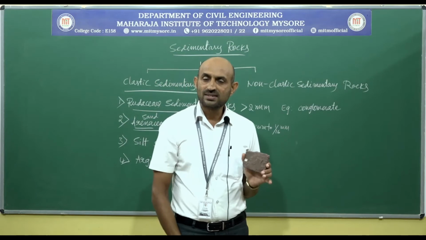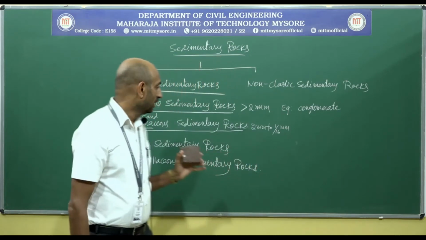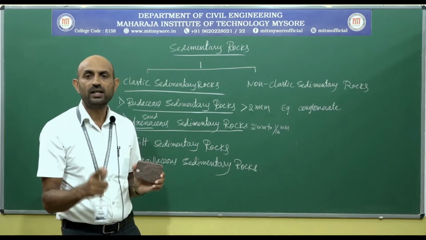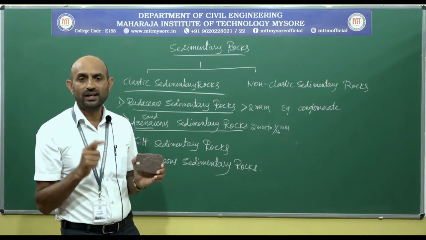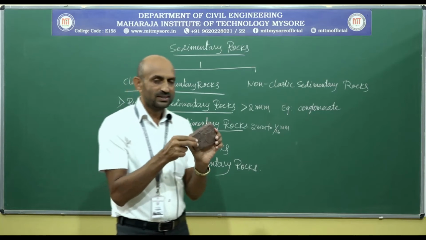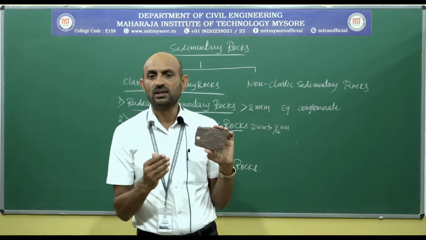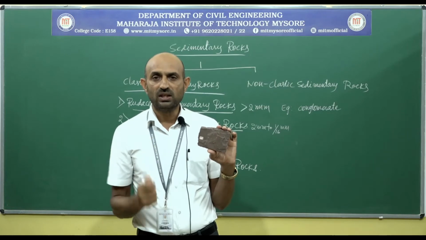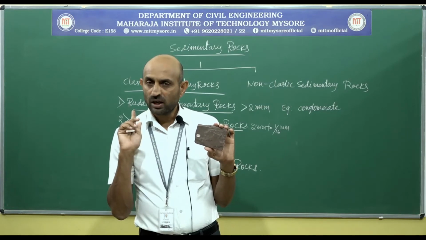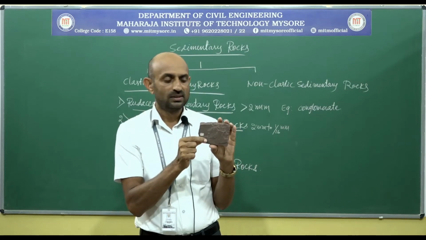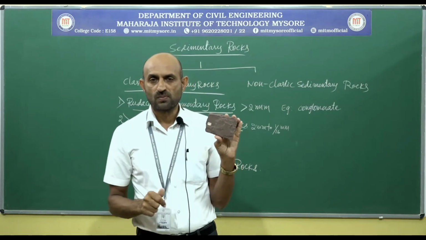Then in sedimentary rocks like arenaceous sedimentary rocks, definitely we have to find again silicon dioxide. This is the red sandstone. We have watched Red Fort on TV. That red fort has been constructed by red sandstone.